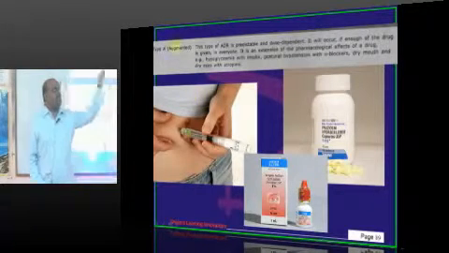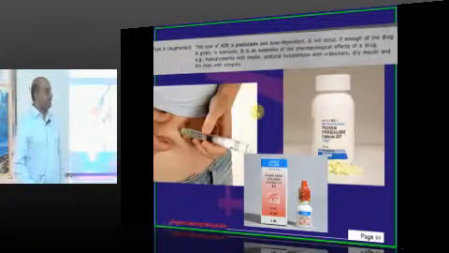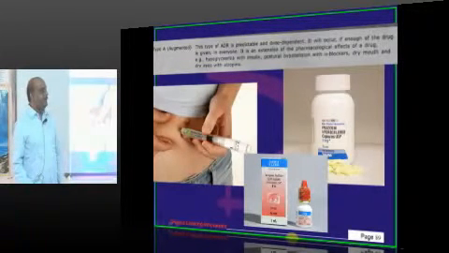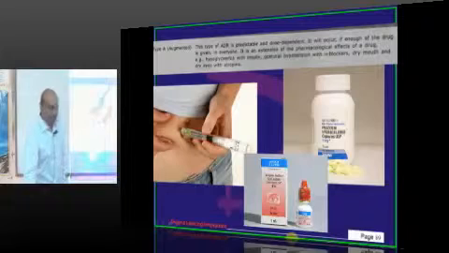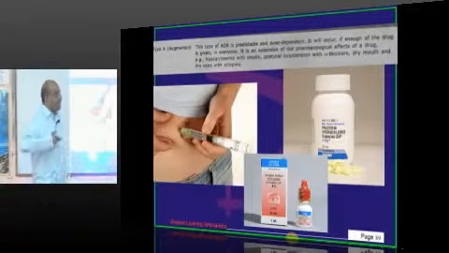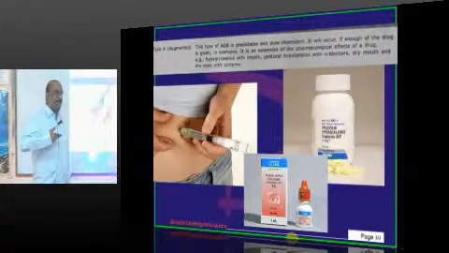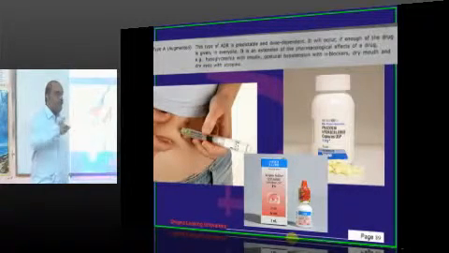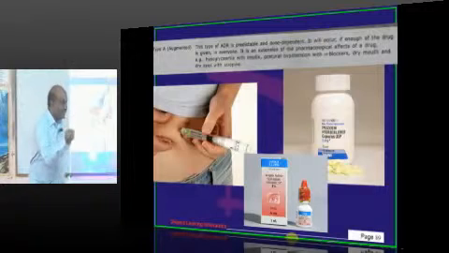From the lying down position, you suddenly came to a standing position. When you come to standing position, what will happen? All your venous return gets pulled into the periphery. The venous return to the heart will decrease. When venous return decreases, cardiac output decreases. When the cardiac output decreases, blood pressure diminishes.